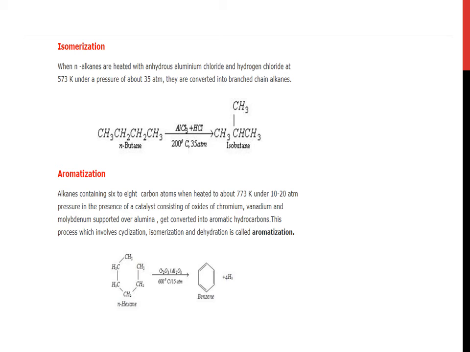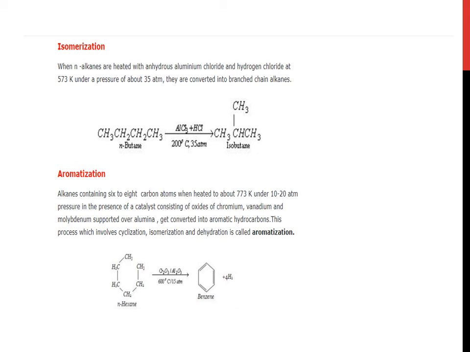Aromatization. Alkanes containing 6 to 8 carbon atoms, when heated to about 773 Kelvin under 10 to 20 atmosphere pressure in the presence of a catalyst consisting of oxides of chromium, vanadium and molybdenum supported over alumina, get converted into aromatic hydrocarbons.